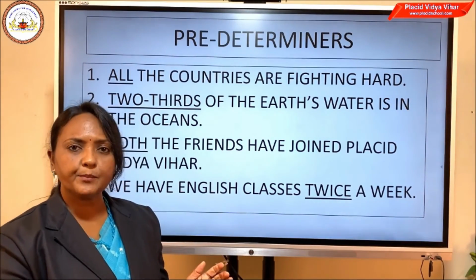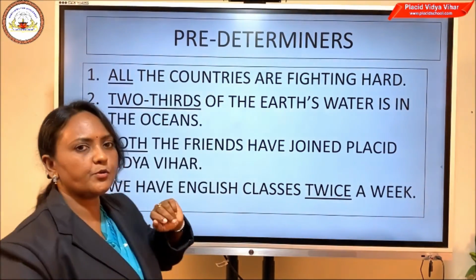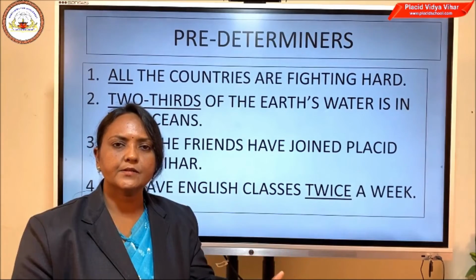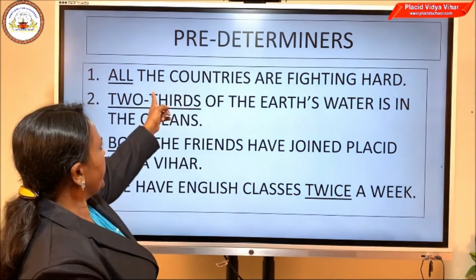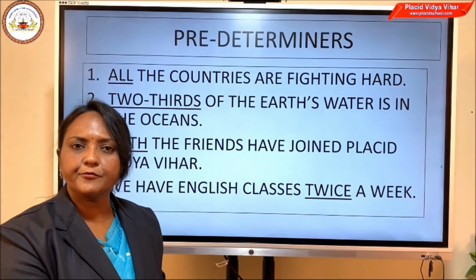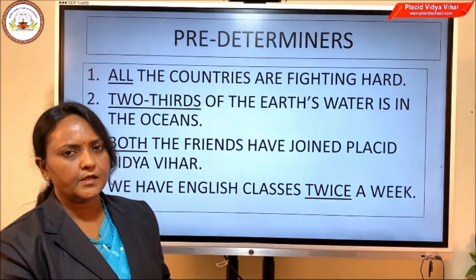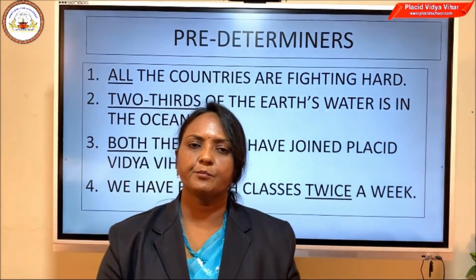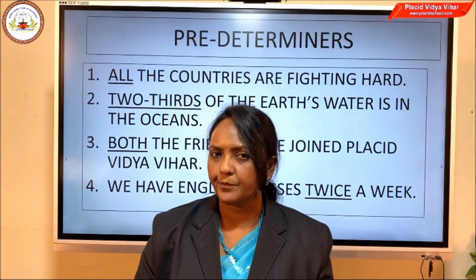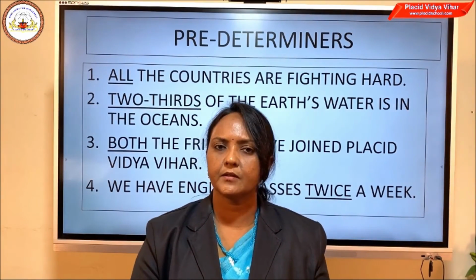I have already told you that the is a central determiner; articles are all central determiners. Where is all placed? It is placed before the word the. So the word all is a predeterminer because it is placed before the central determiner the.